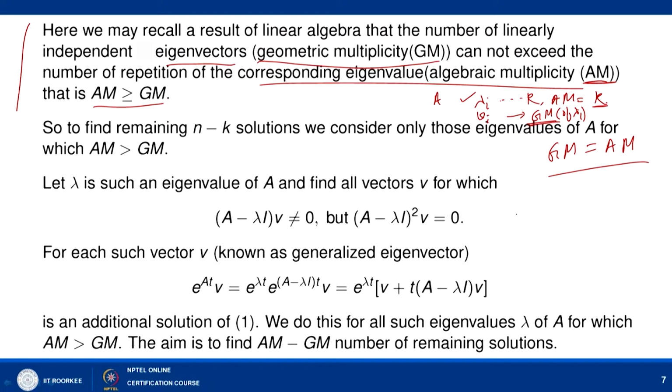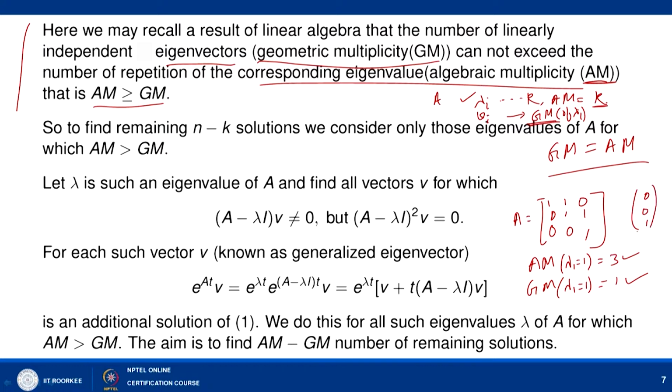In fact, if you remember the matrix with rows 1 1 0, 0 1 1, 0 0 1, here we have shown that the algebraic multiplicity of lambda equal to 1 is 3, but the geometric multiplicity corresponding to lambda equal to 1 is only 1. Here we have seen that only one linearly independent solution is available, I think (1, 0, 0), which we can verify again.